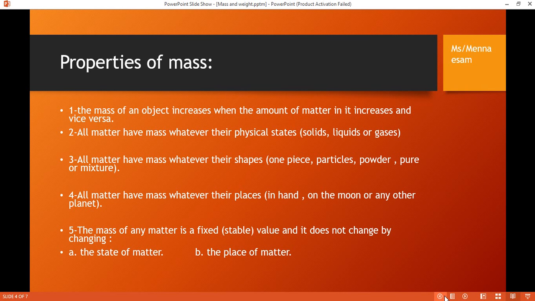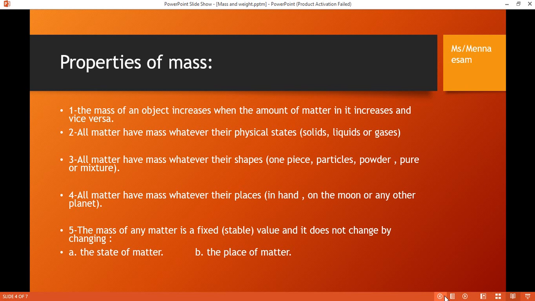I can say that the mass of any matter is a fixed value, which means stable, which means constant. So the mass of any object doesn't change by changing the place. The mass of an object on Earth's surface equals the mass of the same object on the moon's surface.